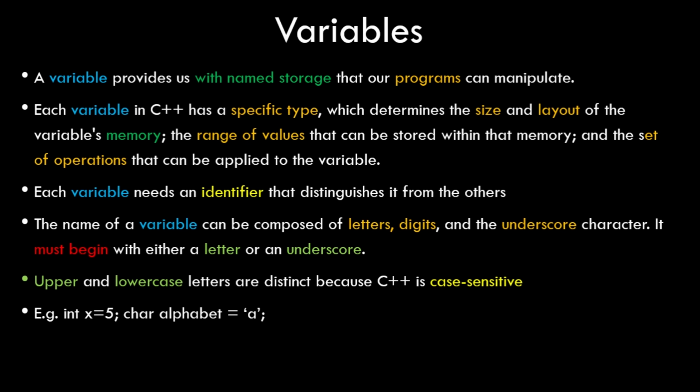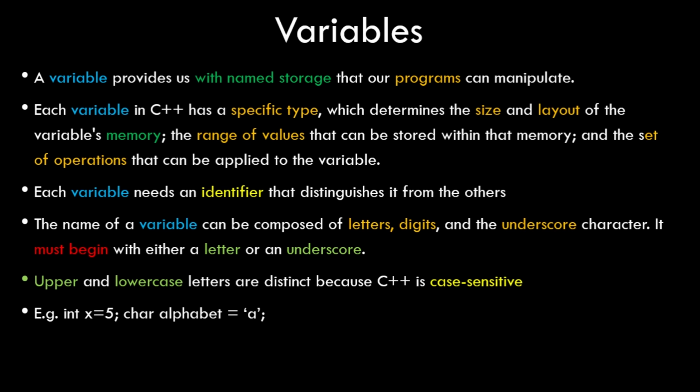So what are variables and data types in C++ programming language? I have written some theory about variables, so you can pause the video and read it, but I'll try to explain variables in simple language. The word variable means an entity that takes up a certain value and can change over the course of time. That is exactly what a variable does in C++. So why would we need a variable?